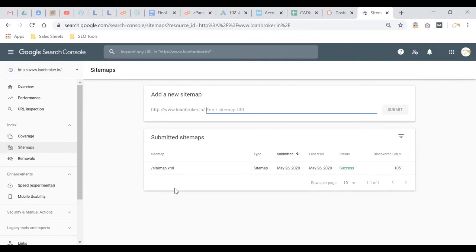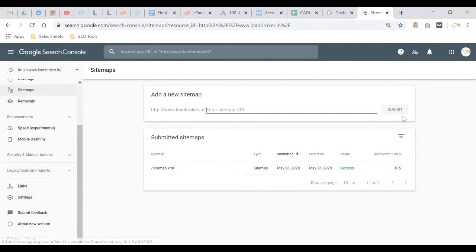Submitted sitemap is showing only one. The one which maybe the earlier old account used to have the ownership of has transferred to you. Maybe. Okay. In that case you will see such data. So that's all in Search Console.